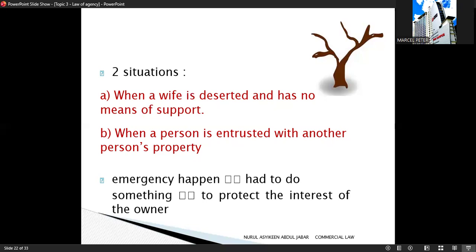So the key point for you to remember here is that there is no authority at first, an emergency or necessity must exist, the action must be reasonable, and the purpose is to protect the owner or principal from loss.